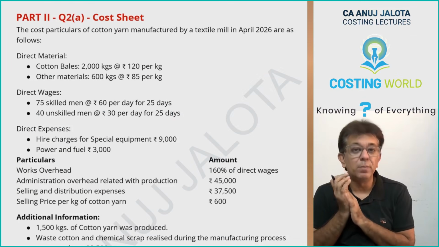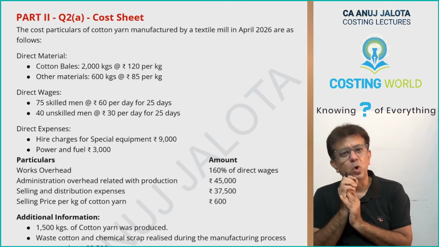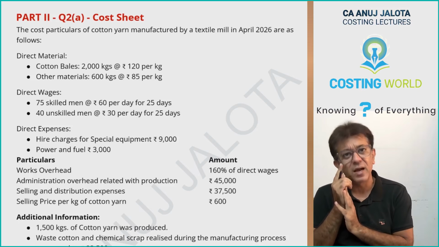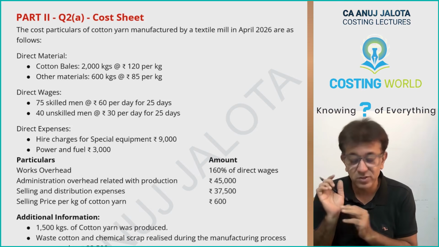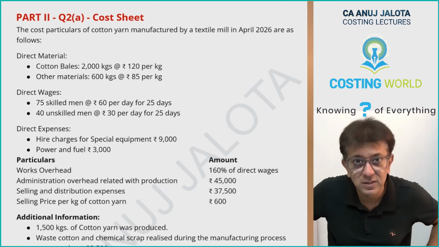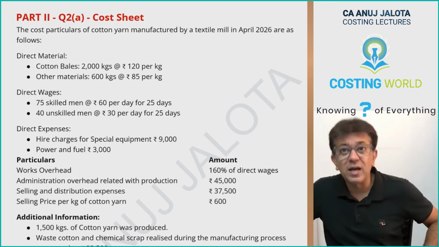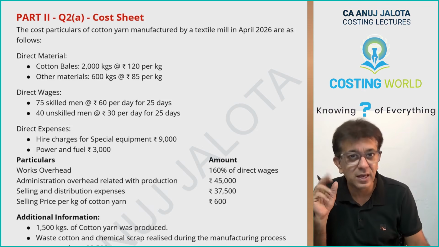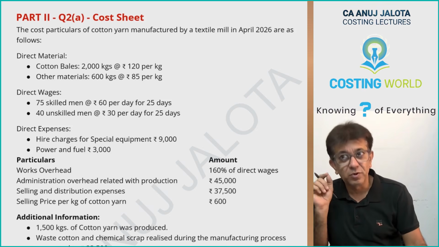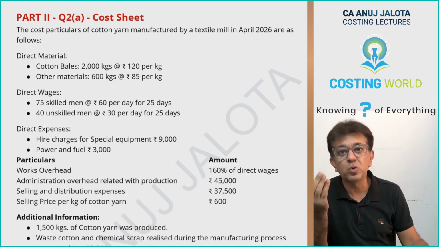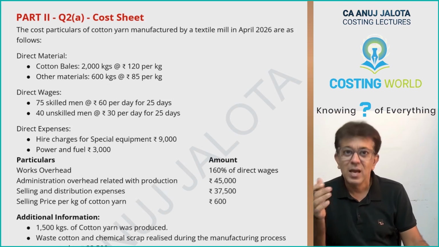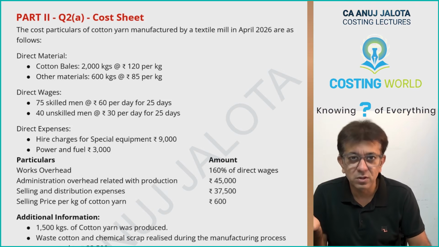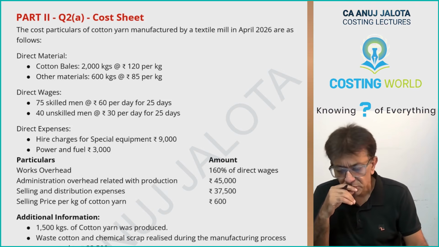Chalo guys, question number 2A, this is all about cost sheet. Now, simple question, but there is one problem that I have told you whenever I have discussed advanced cost sheet. I'll tell you that problem in advance. As per me, the correct format of cost sheet, sale of scrap as per your ICAI, from cost sheet, it gets reduced before cost of production. As per me, it should always be reduced before your gross factory cost.